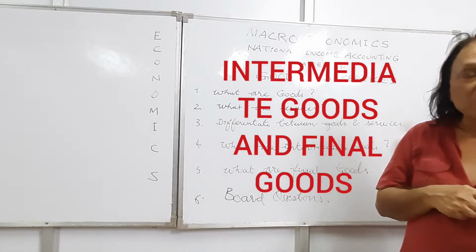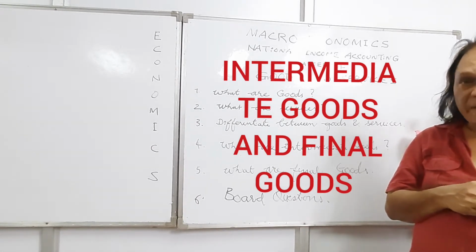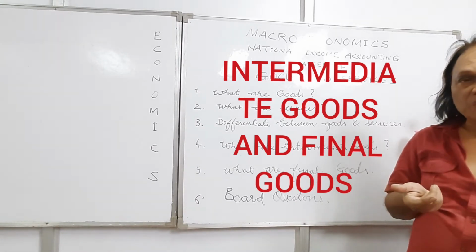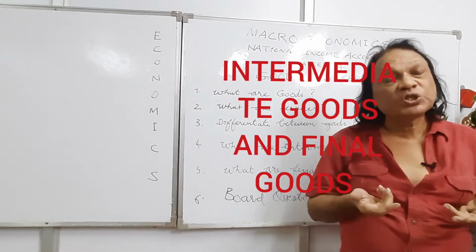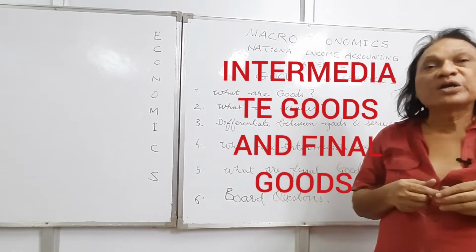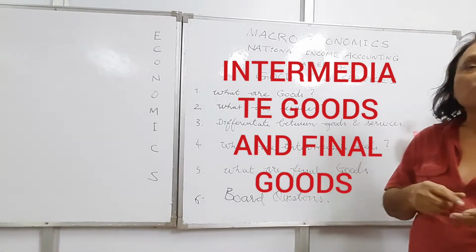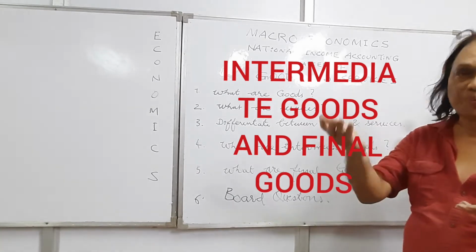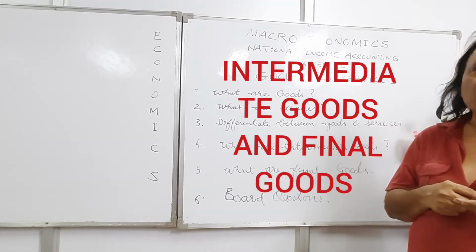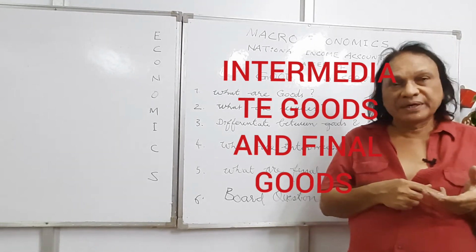For example, sugarcane in the manufacturing of sugar is an intermediate good. Leather in the manufacturing of shoes is an intermediate good. Cloth in the manufacturing of shirt is an intermediate good. So simple logic, intermediate goods help to produce the final goods. Intermediate goods are those which are used for further production. Simple, sugarcane in the manufacturing of sugar, leather in the manufacturing of shoes are intermediate goods.